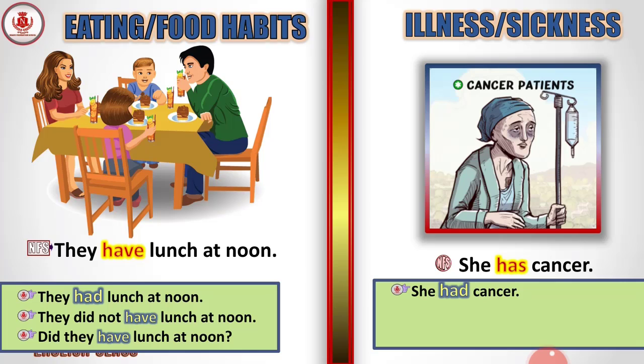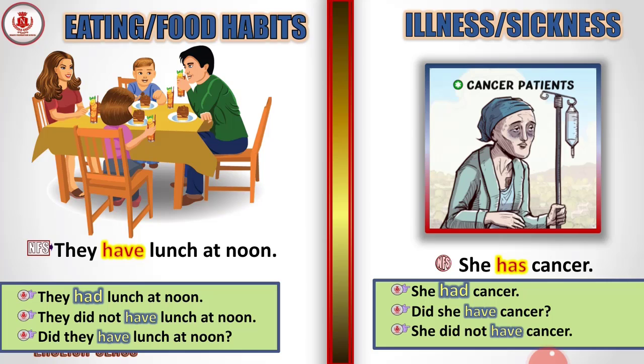She had cancer. So has turned into had. That means it's a past tense. We turned has into had, so we turn the present tense into a past tense by this word had. Did she have cancer? What kind of a sentence is this? There's a question mark here. It's a question sentence or it's an interrogative sentence.